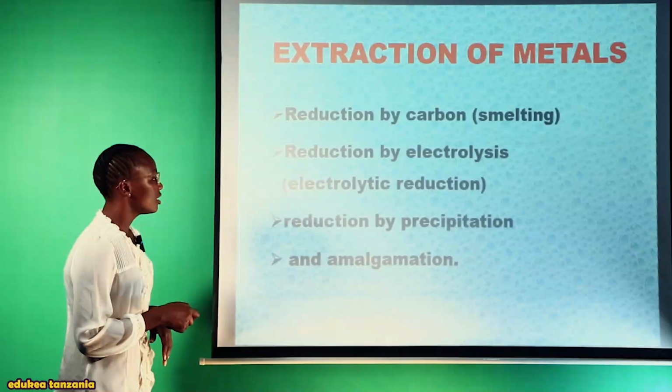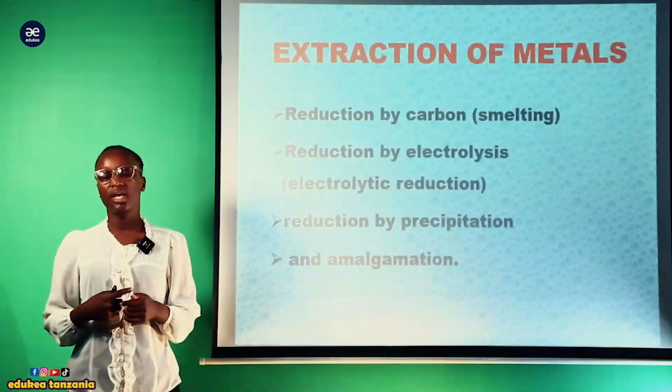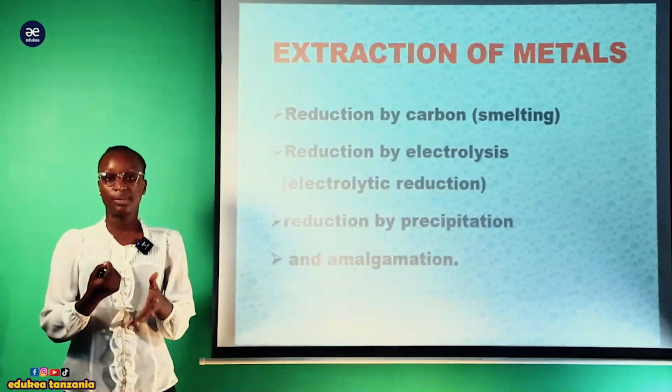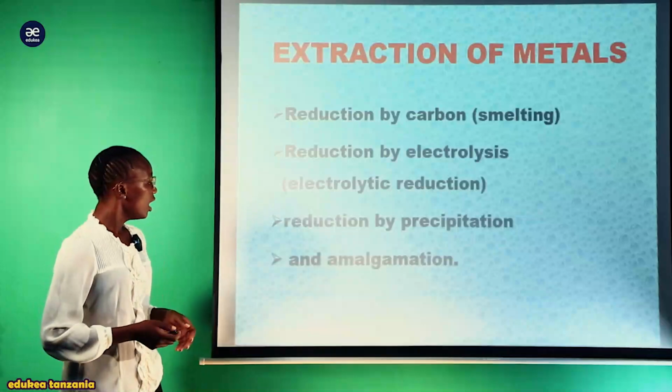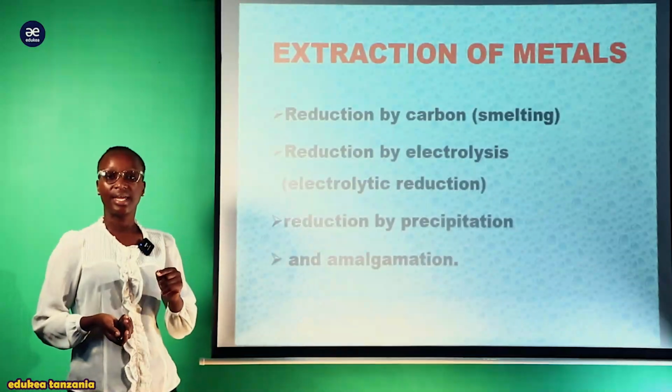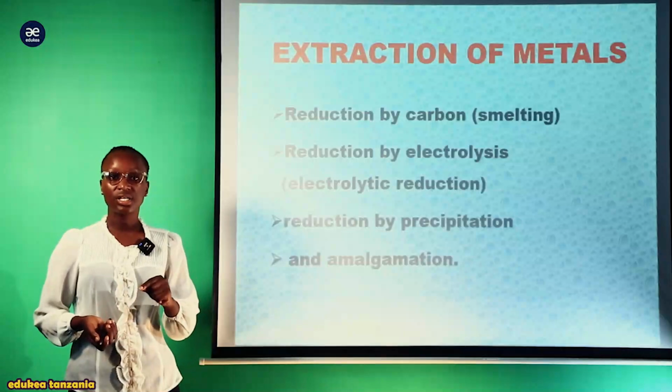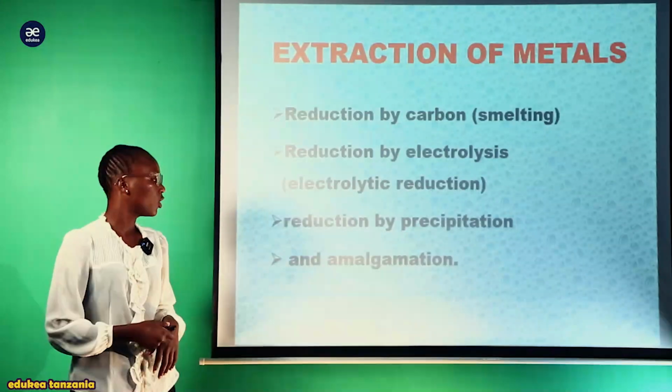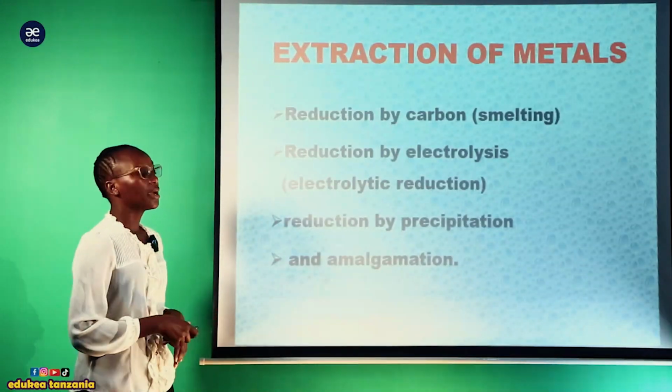Another is reduction by precipitation. This involves formation of precipitates. And the final or last way in this process of reduction of the metal oxide to free metals is called amalgamation.